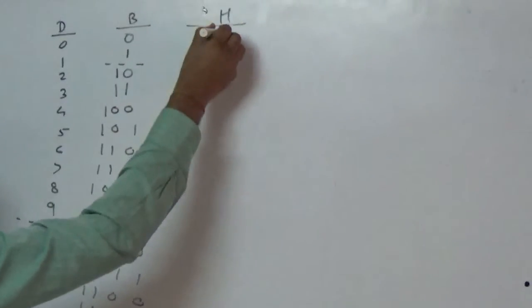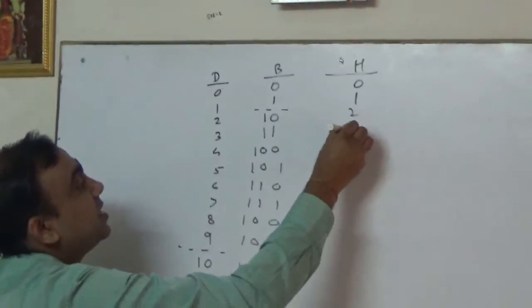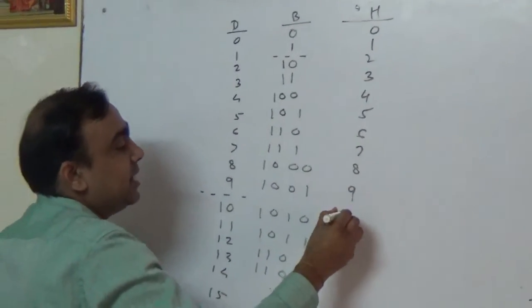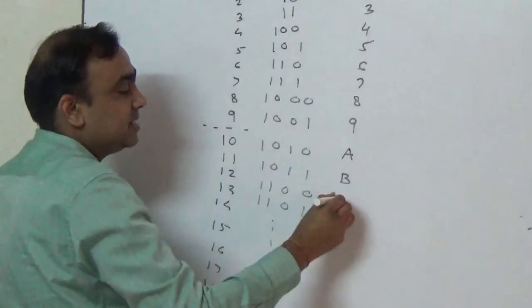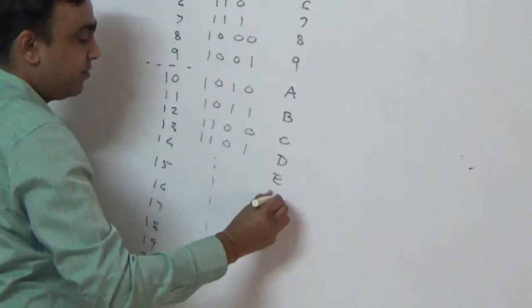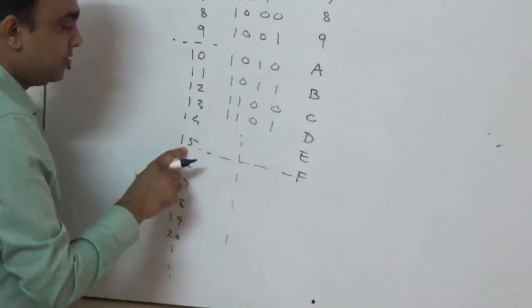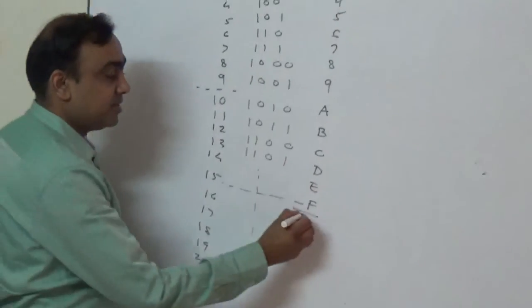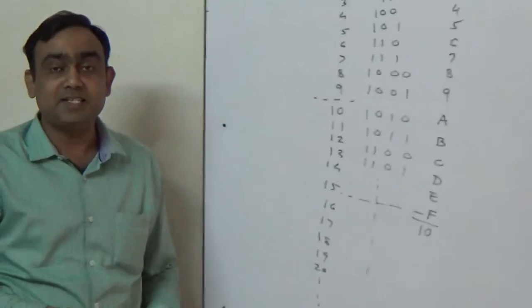Now, hexa. For hexa, 0, 1, 2, 3, 4, 5, 6, 7, 8, 9 and then A, new digits, B, C, D, E, F. Look at this. F is what? 15. Now this is the last digit. What should come after F? It is 0 and carry 1, that is 10.